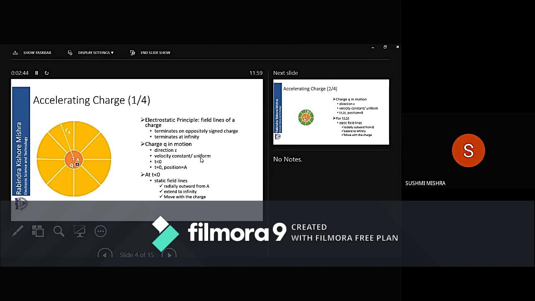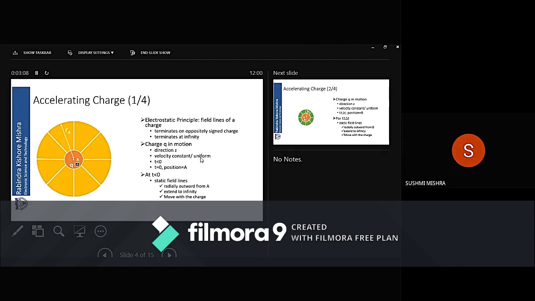If there is a charge at any point, then you know from electrostatic principles that the field lines of a charge represent the flux, and they are assumed to come out from the charge in all directions equally well.